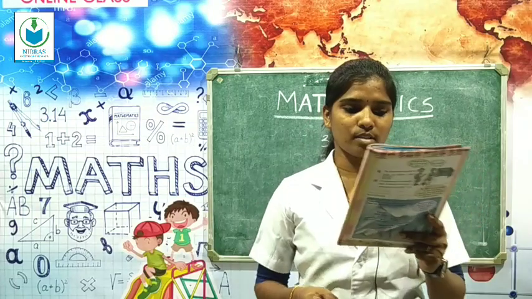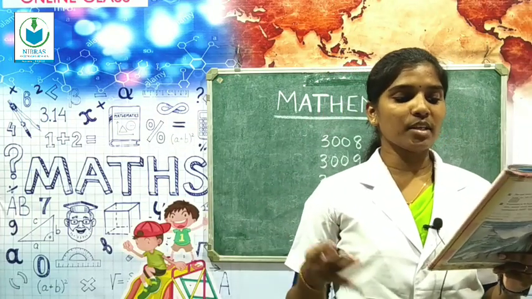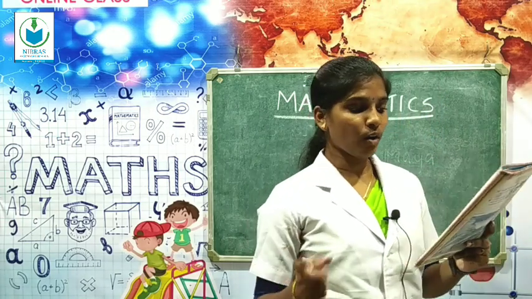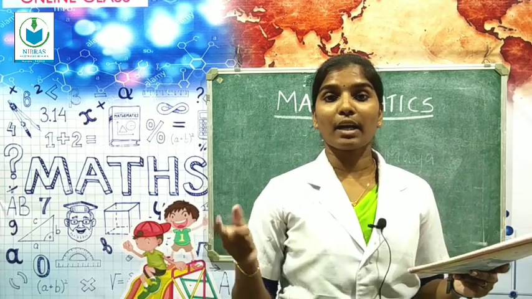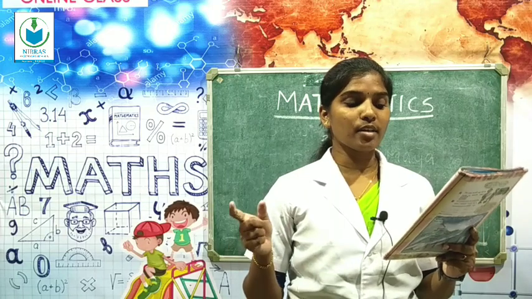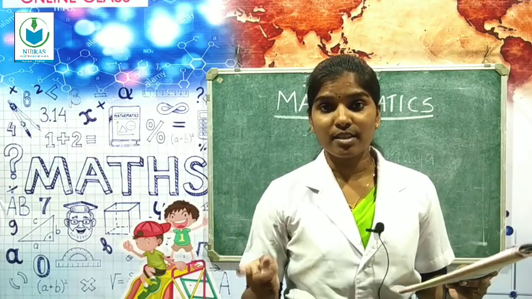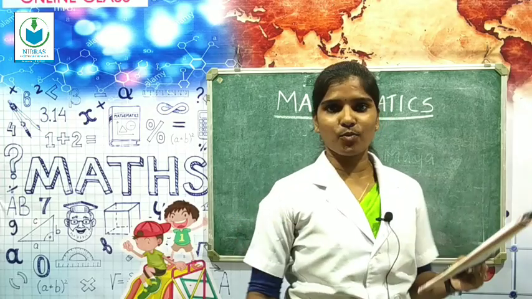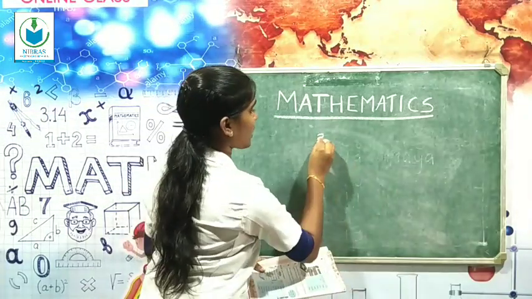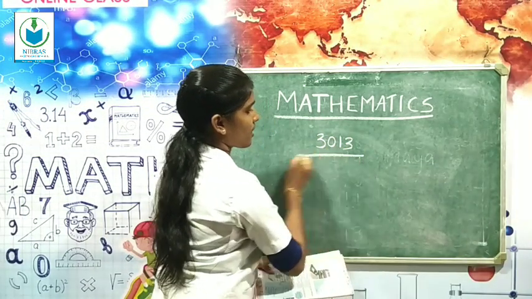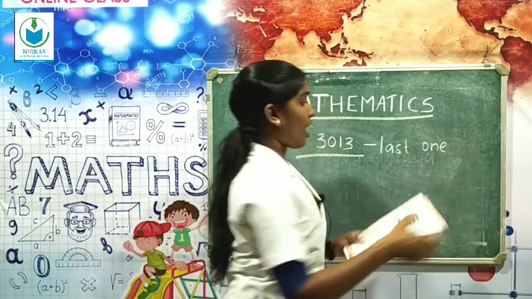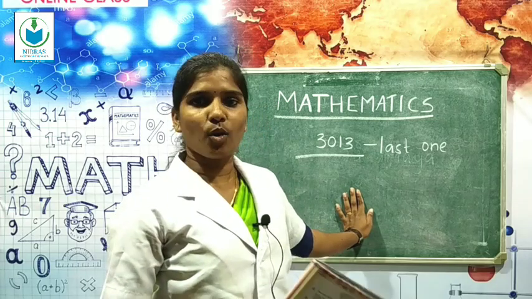So there is a question. After them, 20 more children join. What is the admission number of the last one? Read once more. After them means after the admission of 6 students, 20 more children join. What is the admission number of the last one? So we want to find out the admission number of the last one. Now the last admission is 3013. See, this is the last one. After this, 20 more children join the school.